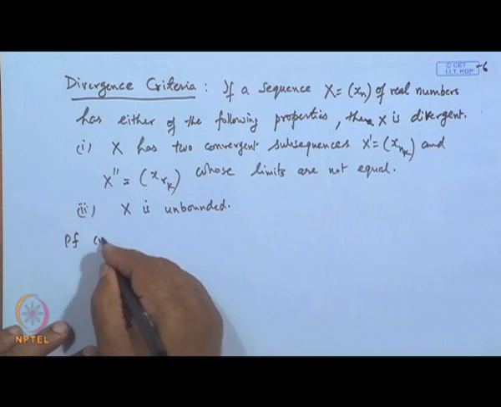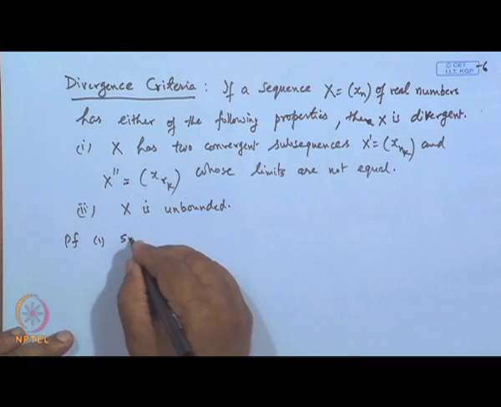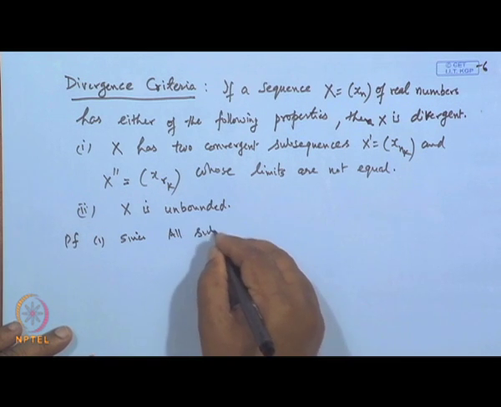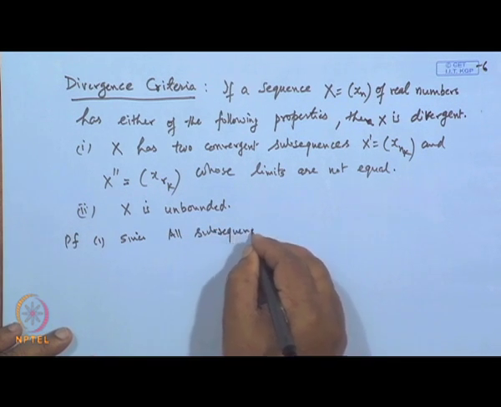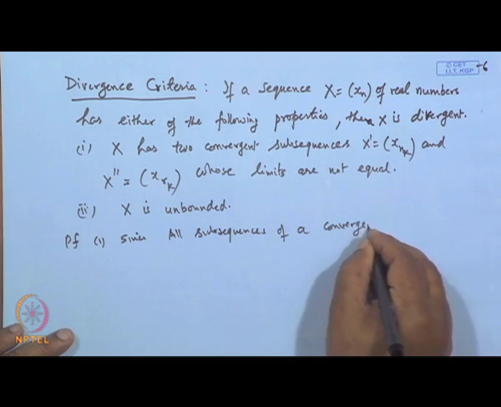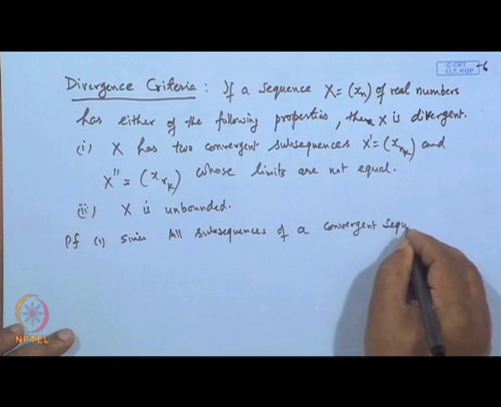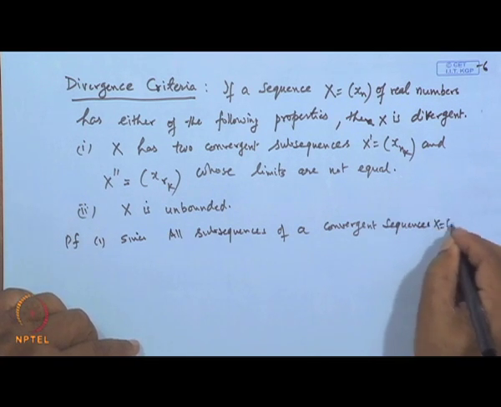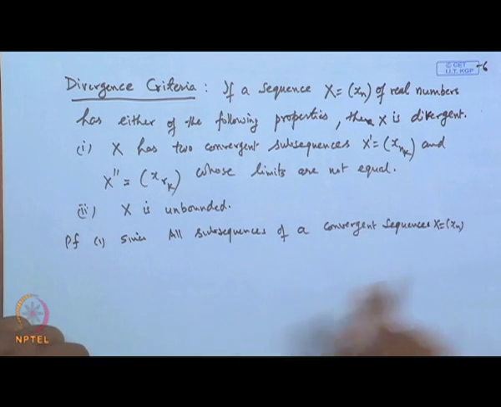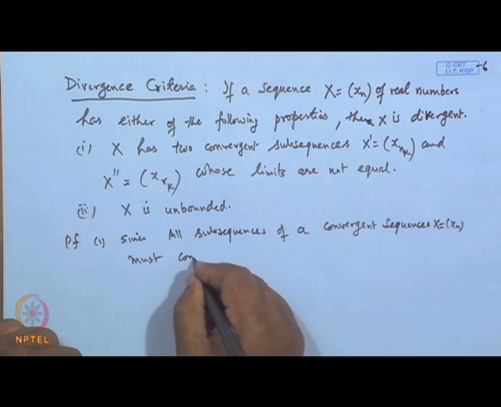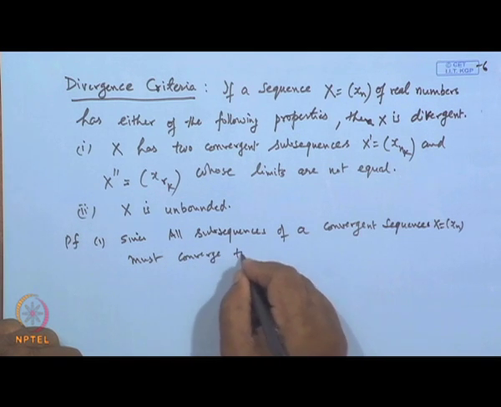So, the proof of the first follows since all subsequences of a convergent sequence x equal to x n must converge to the same limit.